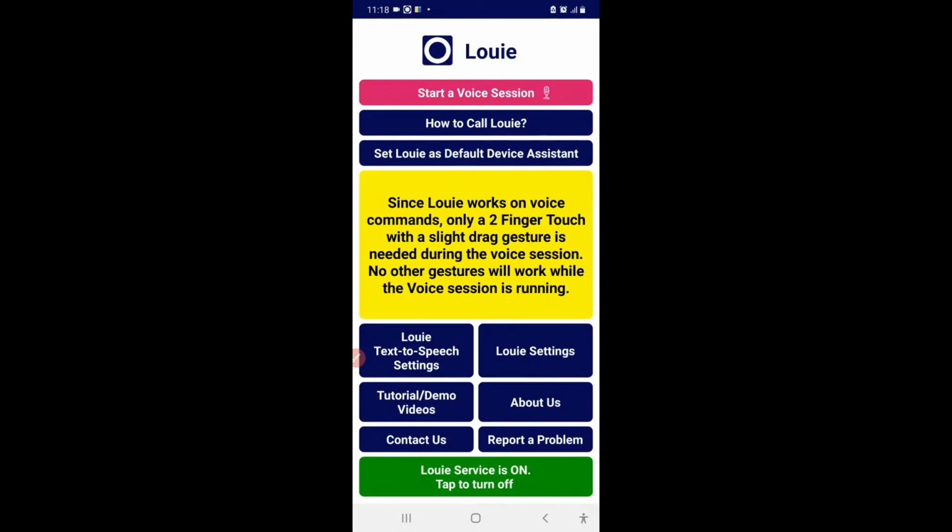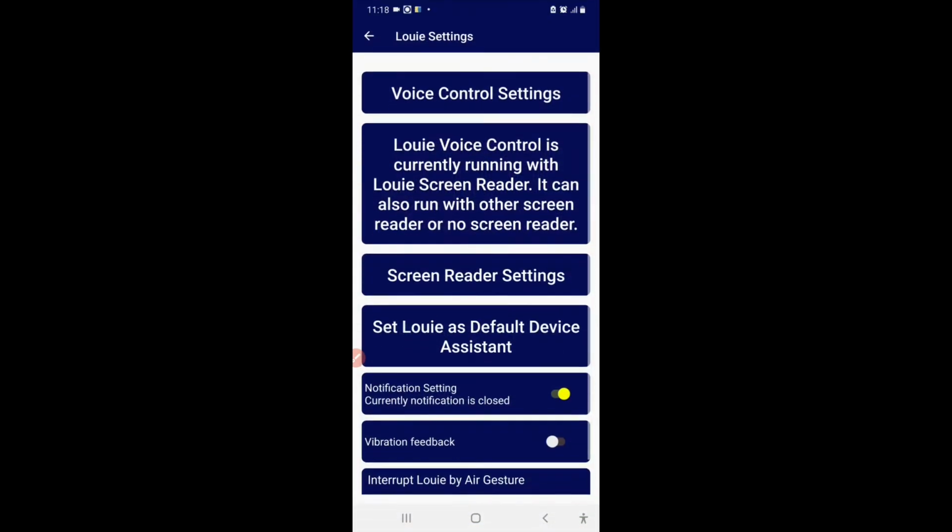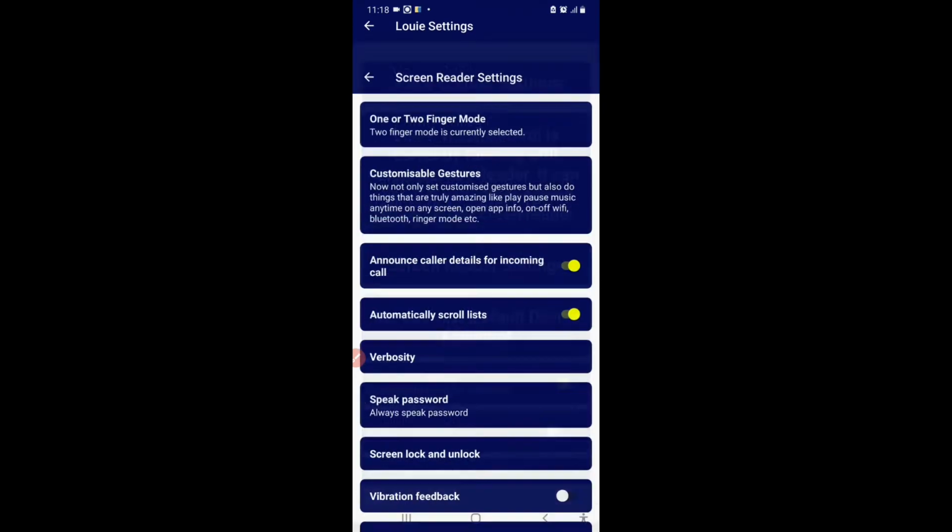Louis voice control. Louis settings heading. Start a voice session in group. How to call Louis. Set Louis as default. Tutorial. Louis settings, double tap to activate. So we simply have to click on Louis settings. Navigate up. Voice control. Screen reader settings. Button. Double tap to activate. And then you have to go to screen reader settings.